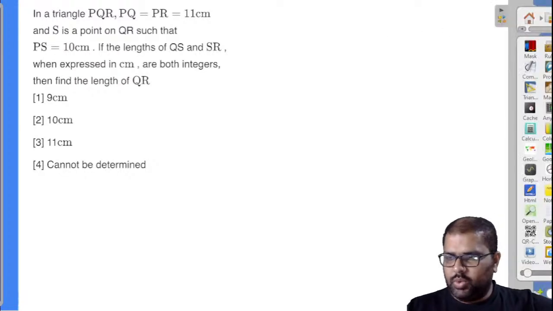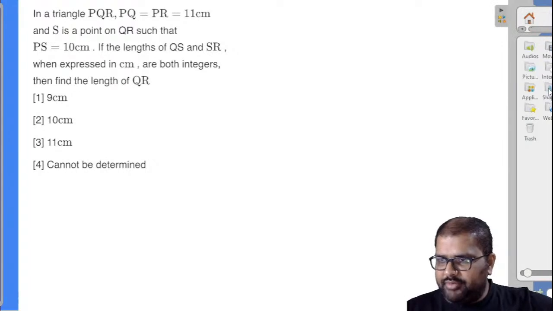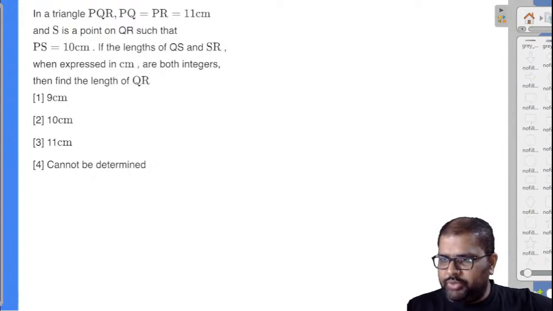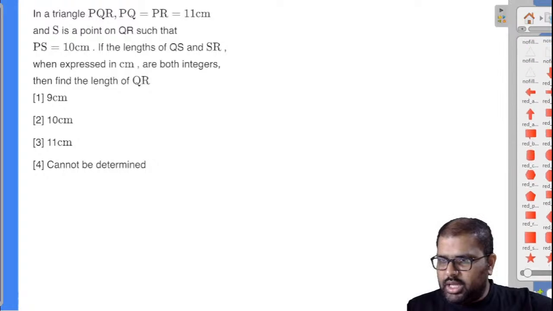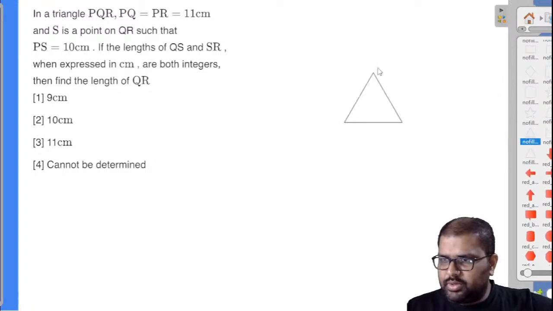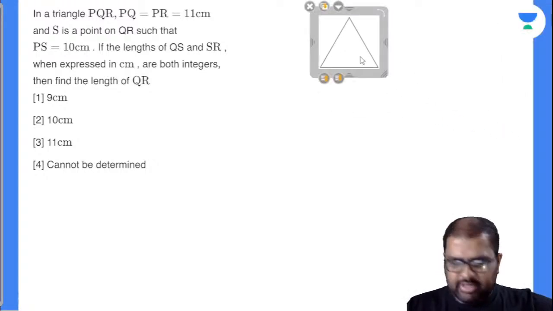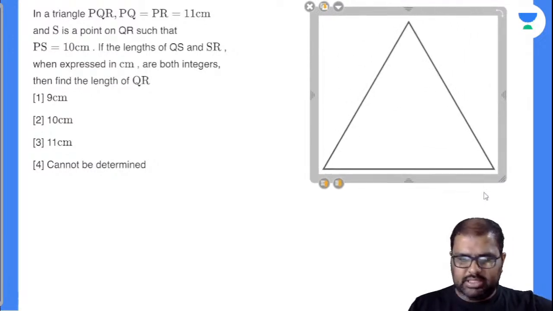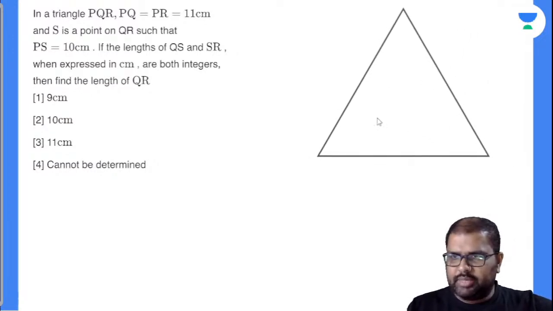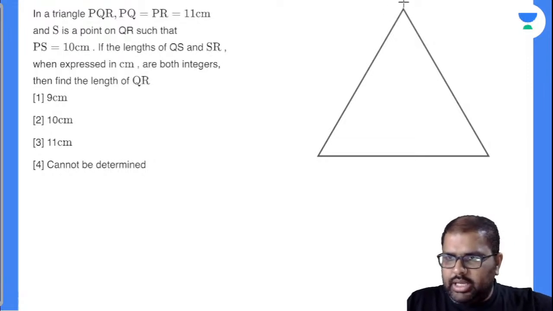No answers. What happened? I have solved this question. So can we use Stewart's theorem to solve this question? Yes, we can use Stewart's theorem to solve the question. Now see easily, so triangle PQR.